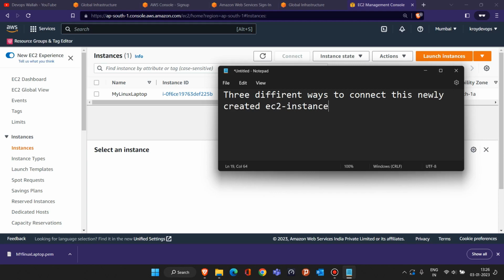The first way is EC2 Instance Connect. The second way is PuTTY. The third way is SSH. We are going to see all these methods one by one to connect to this Linux machine.